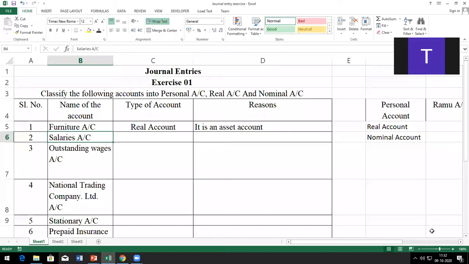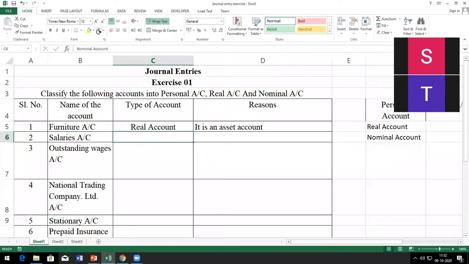Next, Swati. Can you unmute? Yes, sir. Salary account. What account is it: personal, real, or nominal? Sir, salary account is a nominal account. That is correct. Why is it a nominal account?